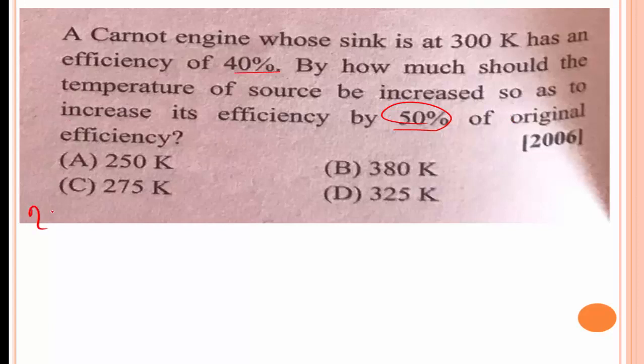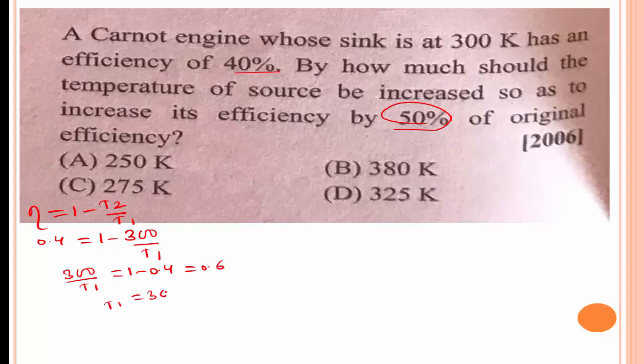Here we know the formula, efficiency of the Carnot engine, eta is equal to 1 minus T2 divided by T1. Here T1 is the source temperature, T2 is the sink temperature. Initially the efficiency is 40%, that is 0.4. 0.4 is equal to 1 minus sink temperature 300 divided by T1. Therefore 300 divided by T1 is equal to 1 minus 0.4, that is 0.6, or T1 is equal to 300 divided by 0.6, which is 500 Kelvin.